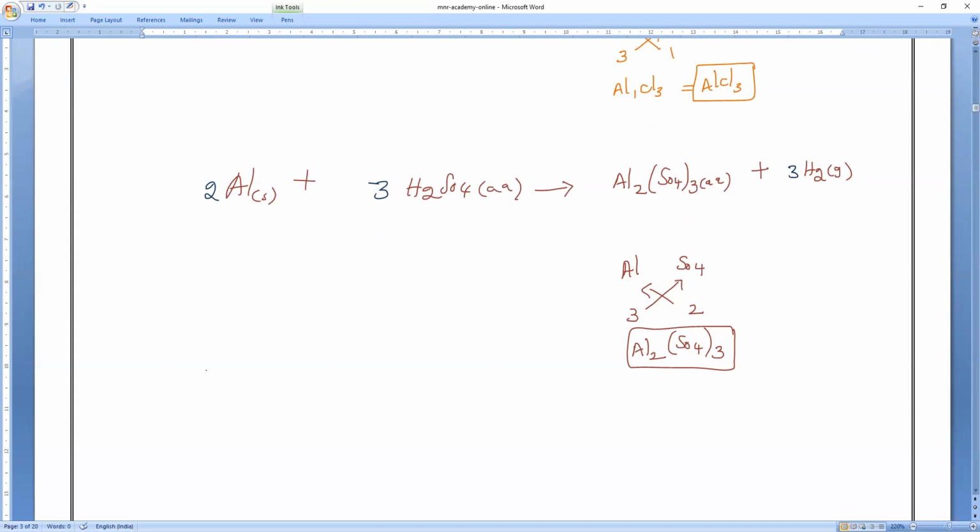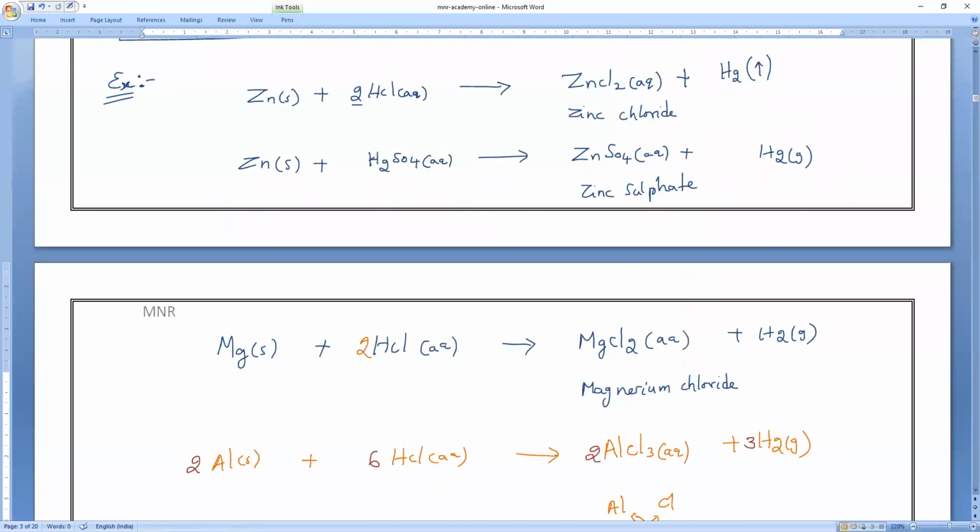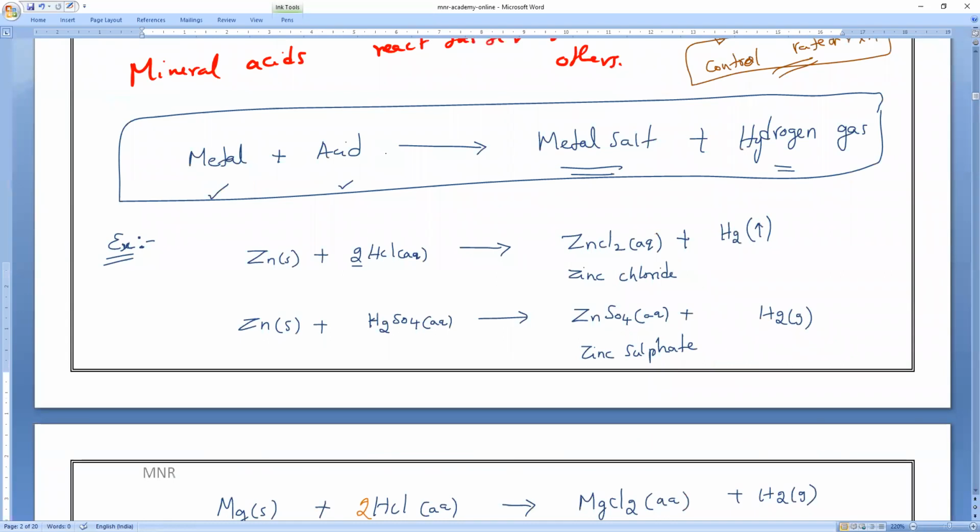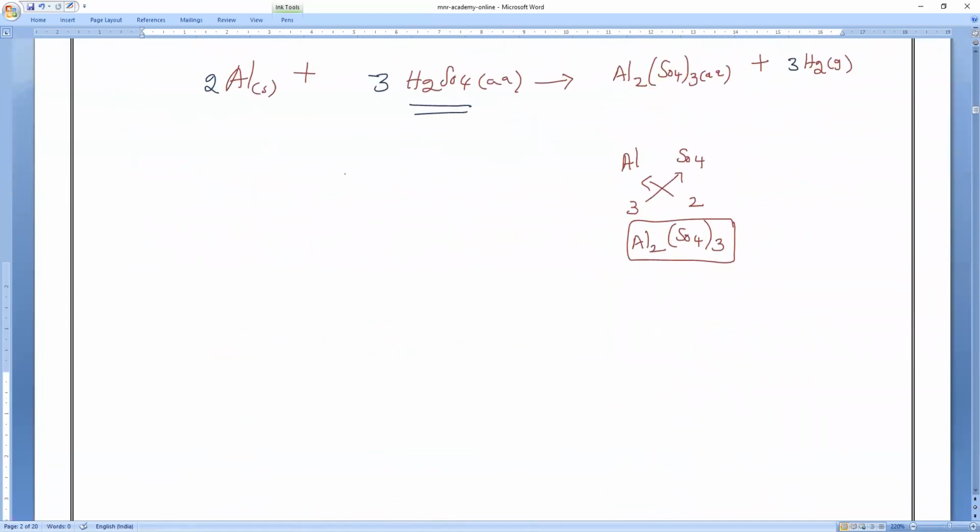Next. So next, sodium reacting with acetic acid. See, till now which acids have we taken? HCl, H2SO4. HCl and H2SO4 are actually mineral acids. Yes or no? So now we have to show the reaction with an organic acid also. Is it right or wrong? All of you? Only with mineral acids we are writing the equations, HCl or H2SO4. Both are mineral acids only. So let us see the reaction of metals with an organic acid.